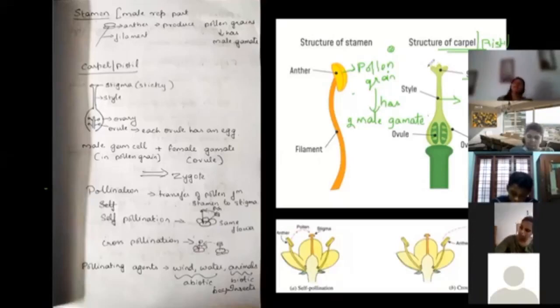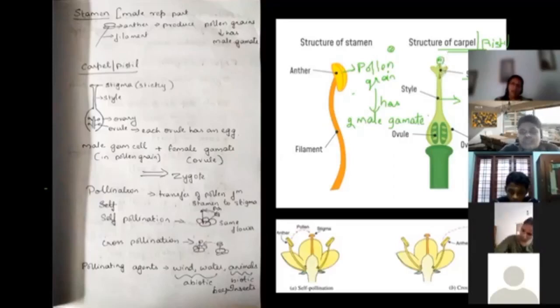Style is going to connect the stigma to the ovary. I already told you the pollen grain is going to have two male gametes.